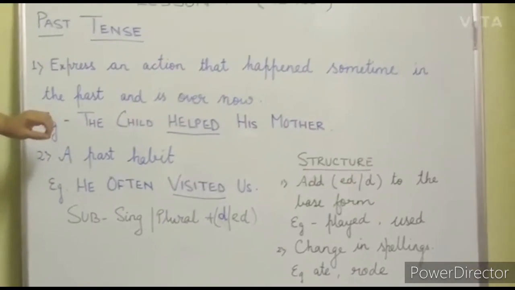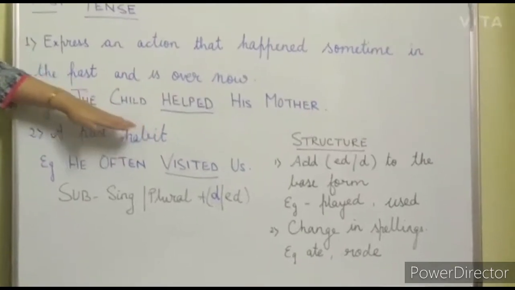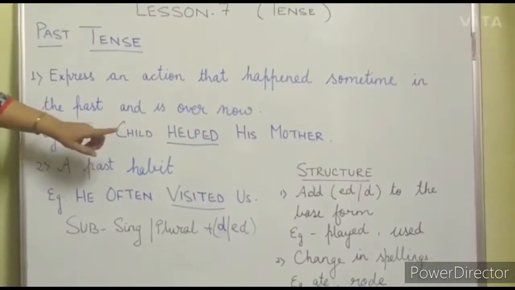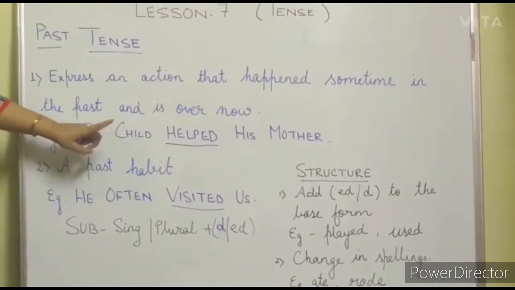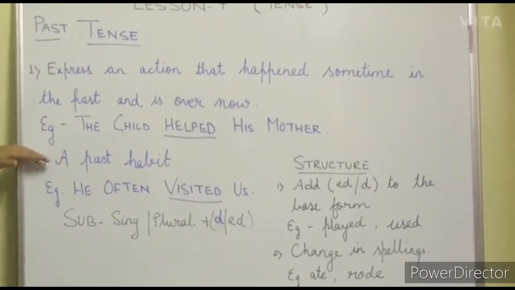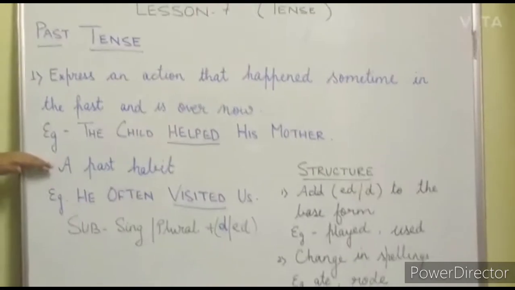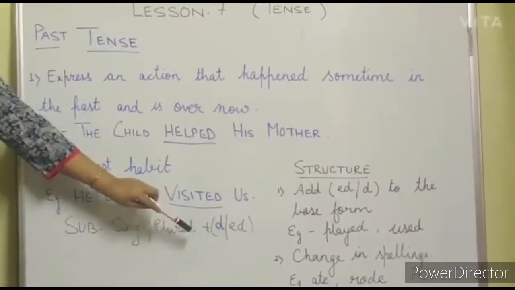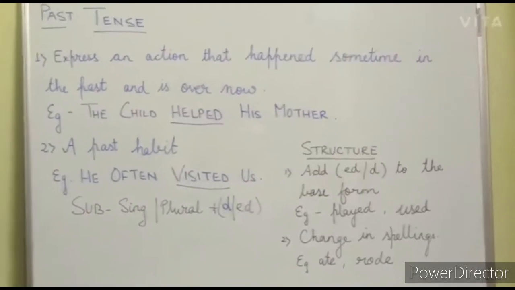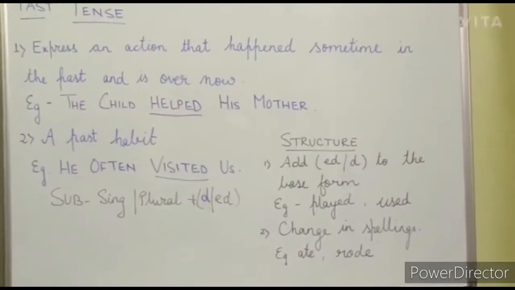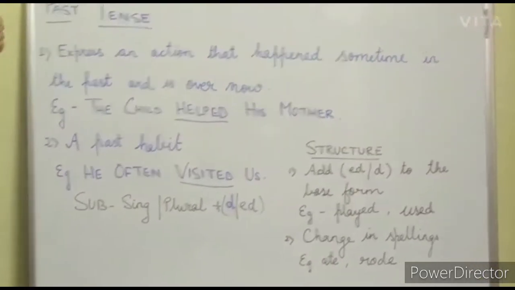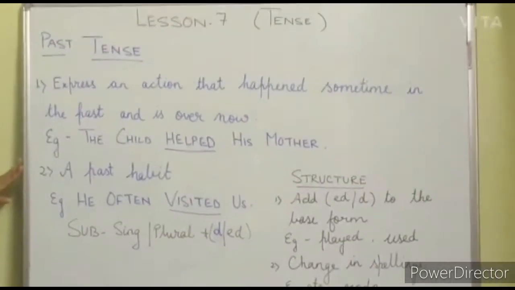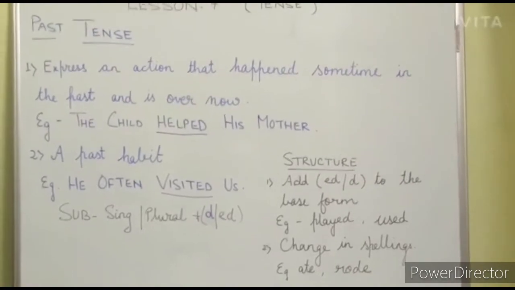And how can we make the change with the base form? We have to add D or ED to the base form, like played, used, to make the base verb into past tense. And in some cases, students, we will make some change in the spelling, like eat, ate, write, wrote. So students, these are the rules which you have to keep in mind for the past tense.